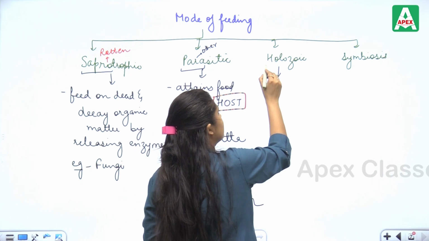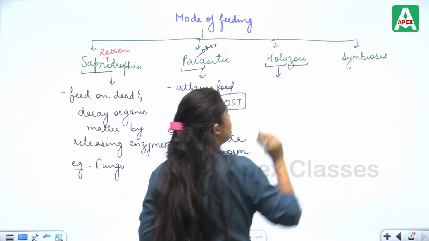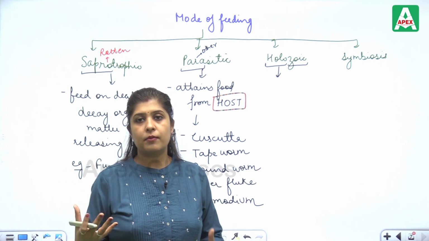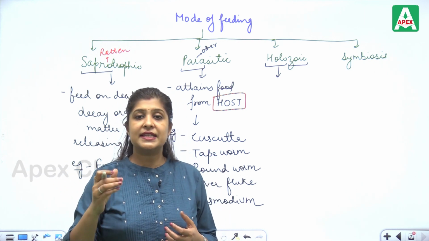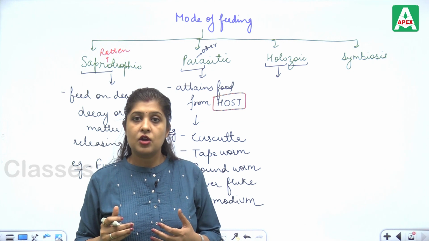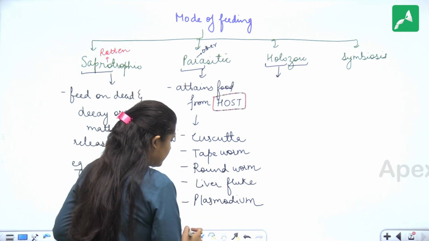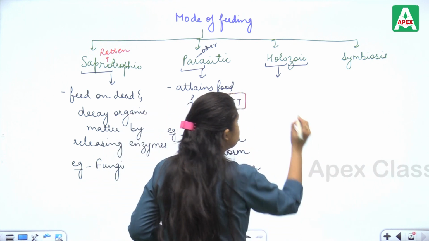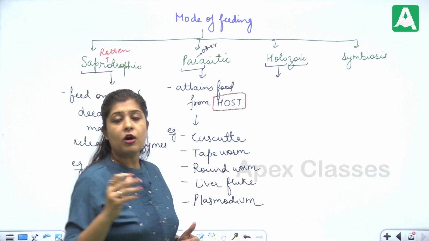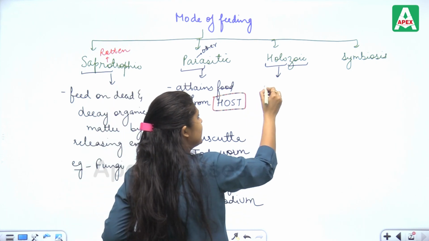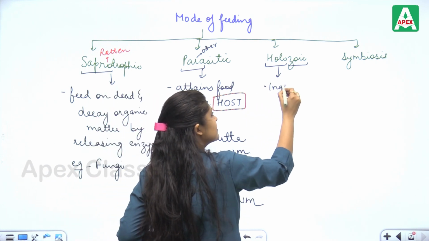Now holozoic; again we divide it into 2 parts. It basically attains food from a source and has a process to utilize the food. In the holozoic mode of nutrition, the organism obtaining food will ingest the food first.